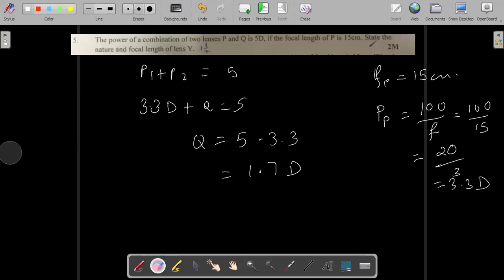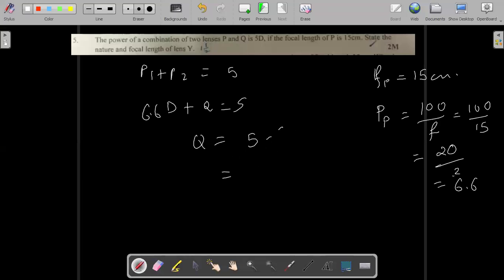Right. Okay, you get 6.6, not 3.3. Thank you. So you get 6.6, then you will be getting a negative value, right? So 5 minus 6.6 will make it negative 1.6.